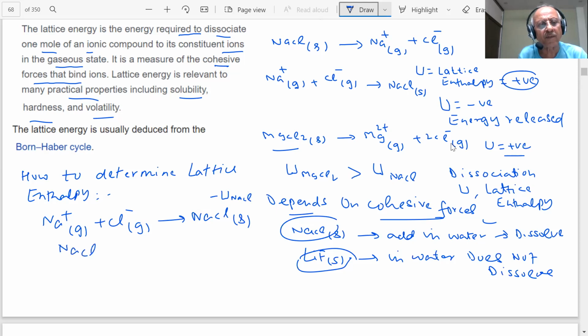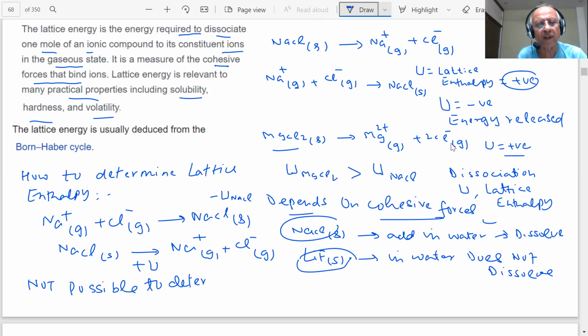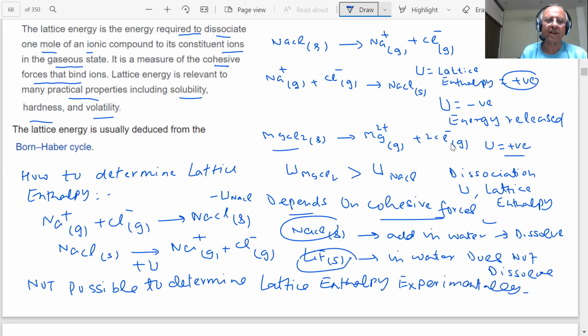If I do the reverse, then I am saying Na plus gas plus Cl minus gas, this will be positive. Energy will be required to break it. Energy is released when the compound is formed. How will we determine it? It is not possible, students, to determine lattice enthalpy experimentally. Then how will I determine it?